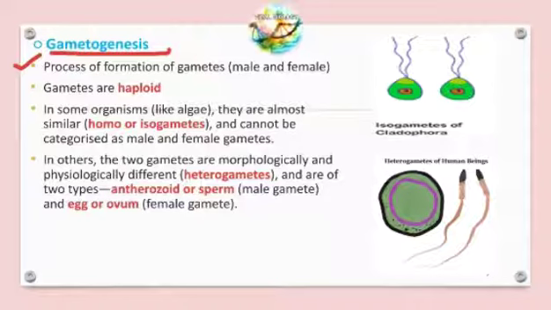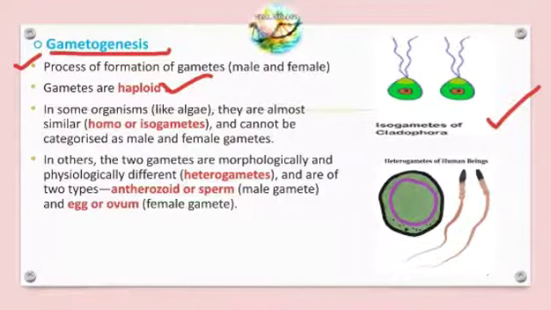Gametes are haploid and the new individuals are diploid. I have already explained that some gametes are isogametes and some are heterogametes. One example I mentioned is a type of algae, Cladophora, which has isogametes.